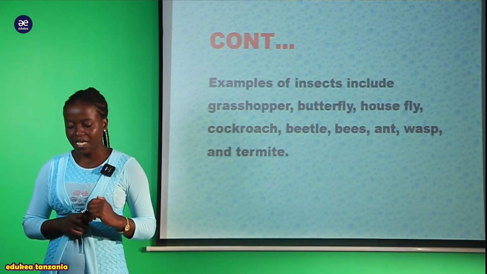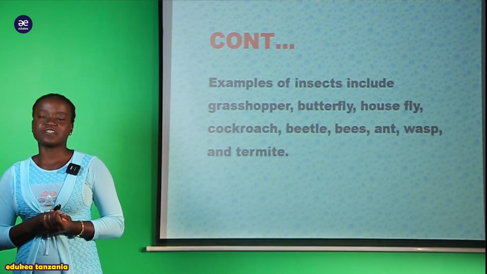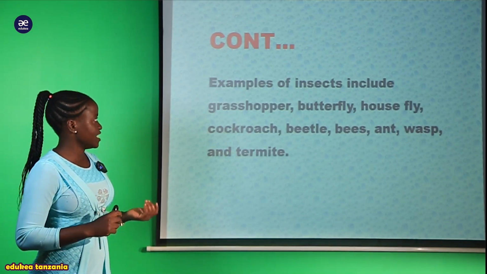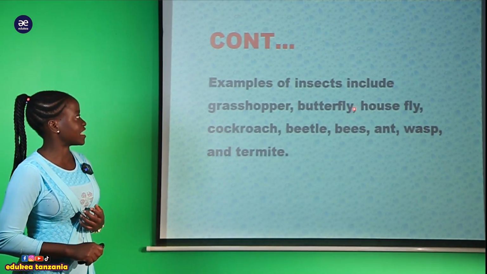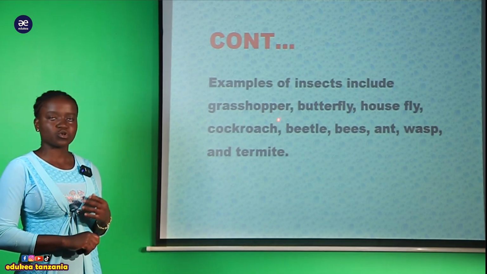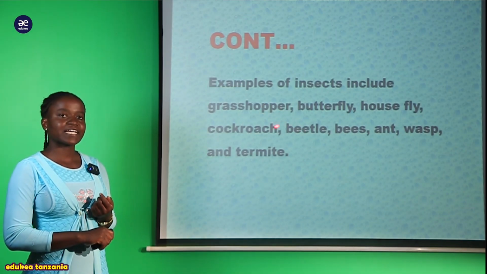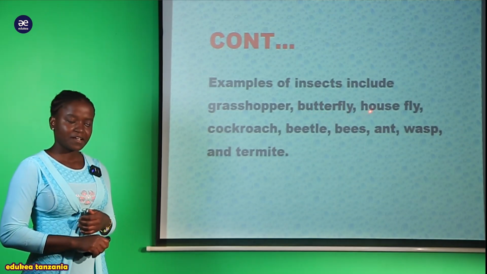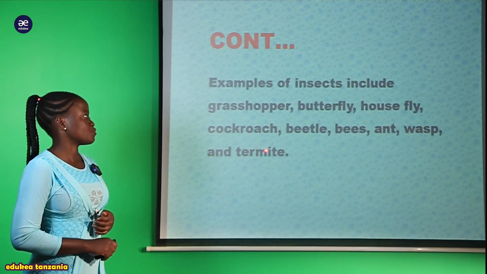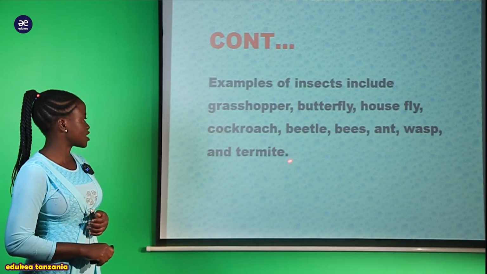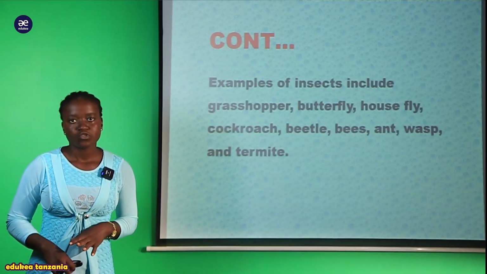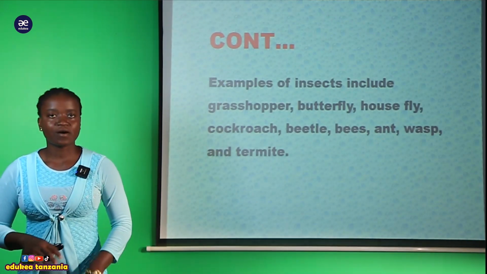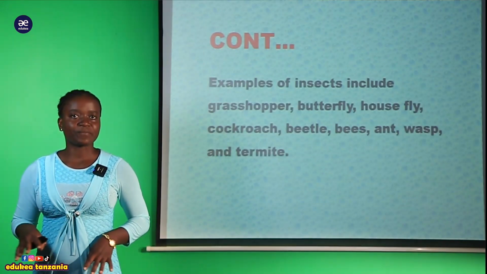And also a good example now, we have to see the examples of this organism, mainly class Insecta. So my students, when we are talking about class Insecta, here we are including the grasshopper, and also we include the butterfly, the housefly, cockroach, beetles, bees, ants, wasps, and the termite. So hao organism wote, I hope you are familiar with them. Tunaona in our environment wapo.